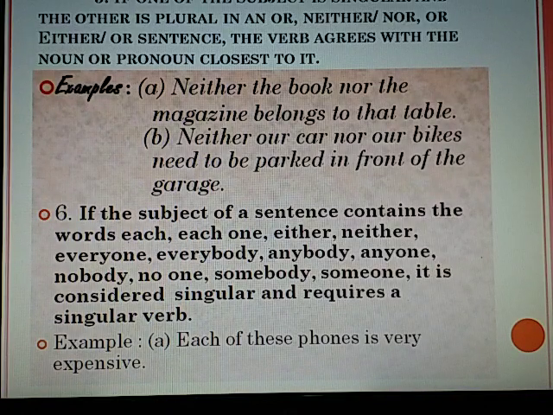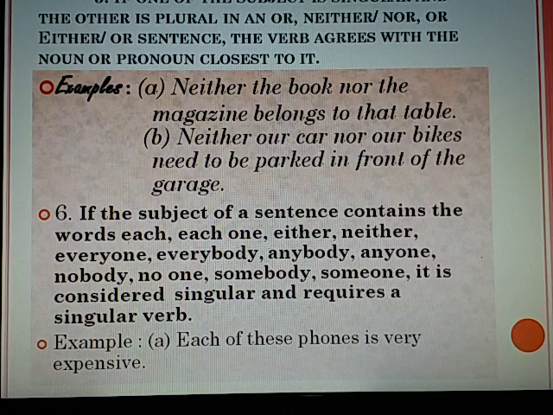If one of the subjects is singular and the other is plural, in or, nor, either...or, neither...nor sentences, the verb agrees with the noun or pronoun closest to it. Means, when the subjects are joined by or, nor, either, neither, the verb agrees with the subject nearest to it.